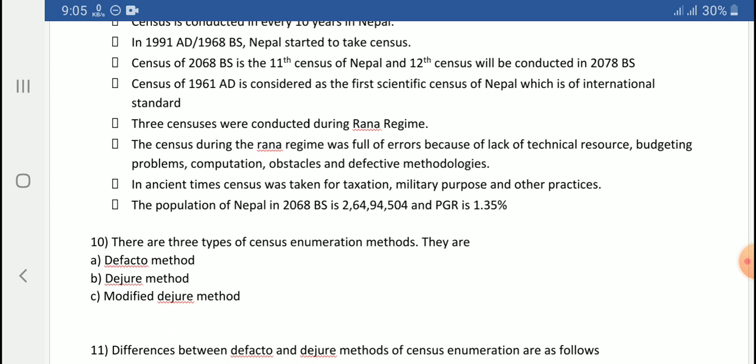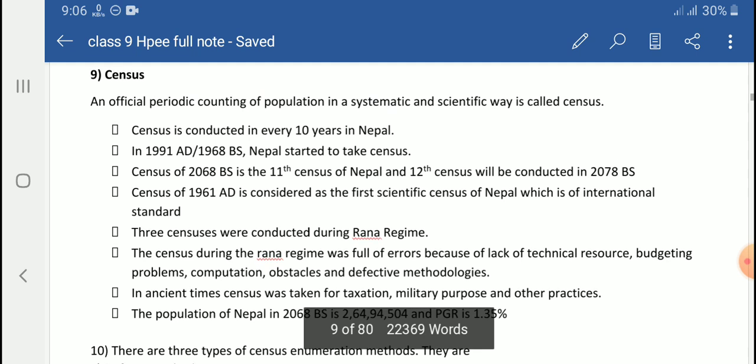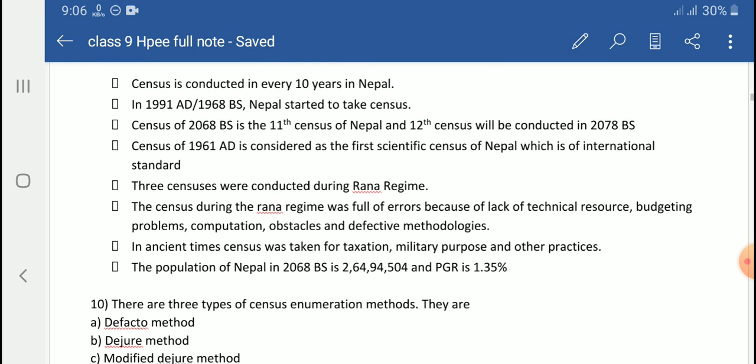According to the census of 2068 BS, the population of Nepal is 26,494,504, that is 2 crore 64 lakhs 94,504, and the population growth rate (PGR) is 1.35%. Okay, so this information is really important for MCQs. Just read it out. You can take a screenshot of it and read it whenever you like. All right, so let's move towards the types of census enumeration methods.